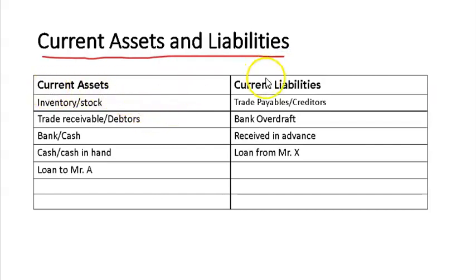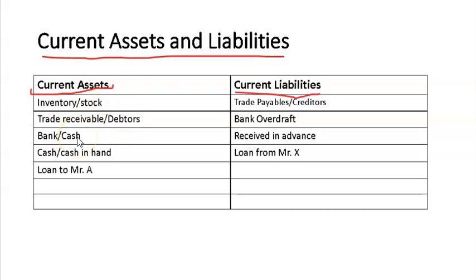And now the thing I mentioned before, current assets and current liabilities. What is a current asset? The assets that have a life of 1 year or that can be easily converted into money. Current liabilities are those that we have to pay within 1 year. Inventory, stocks. Trade receivables, debtors. That's the receiving amount.